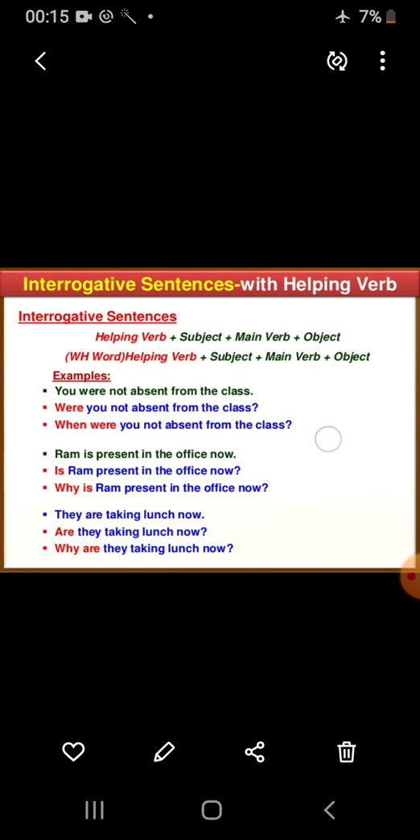They are taking lunch now. Are they taking lunch now? Interrogative form is written like this only: first helping verb, then subject, then main verb with a question mark. I hope conversion of affirmative to negative and interrogative form is clear to you, and all the four types of present tense too with their sentence structure.